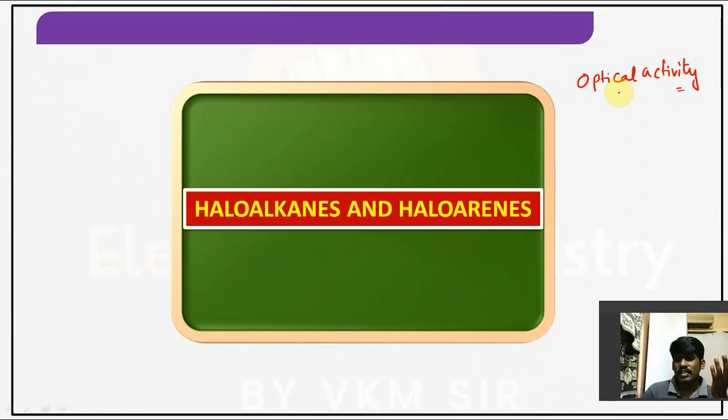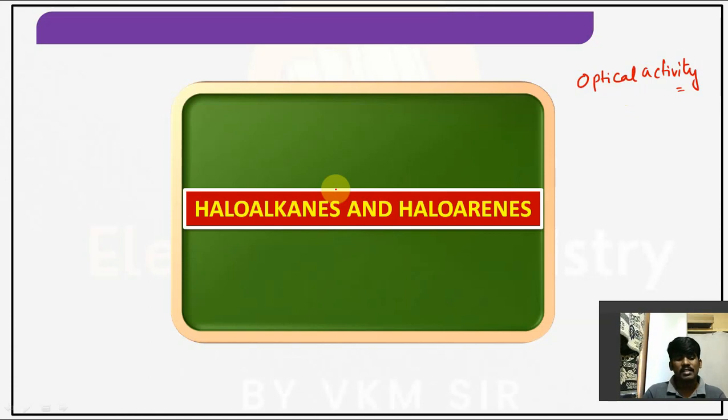See, a racemic mixture is optically inactive, as I told you. Why is a racemic mixture optically inactive? Because the optical rotation caused by one isomer gets cancelled by the other isomer, hence the racemic mixture is optically inactive. Similarly, enantiomers are mirror images of each other but non-superimposable.